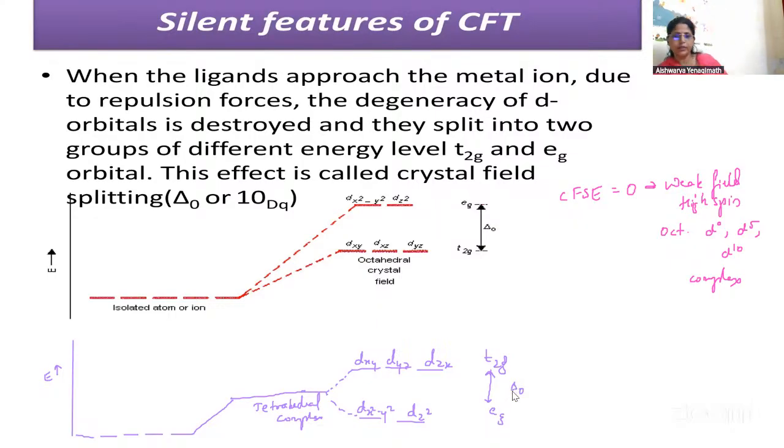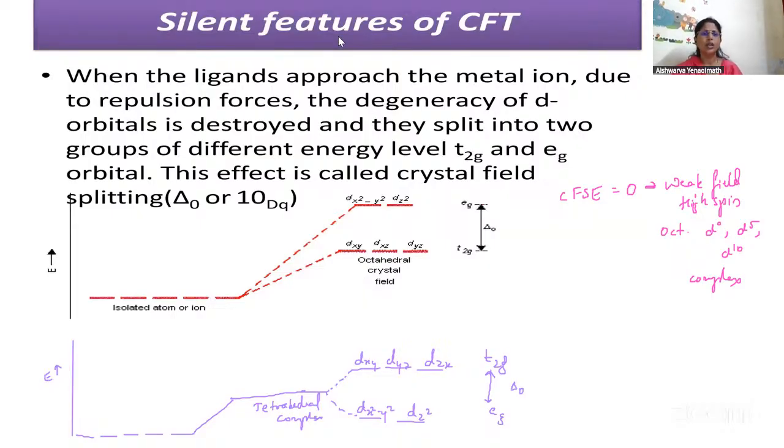Delta naught, we say. Okay, fine. So the crystal field theory is successful in explaining the formation of the structures, optical properties, and magnetic properties. However, it fails to explain the position of anionic ligands at the low end of the spectrochemical series. Anionic ligands, the position, it was not successful.